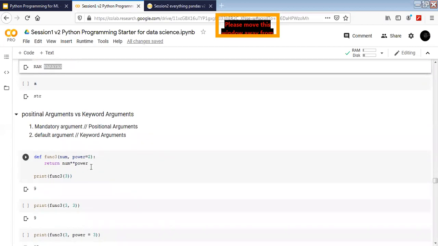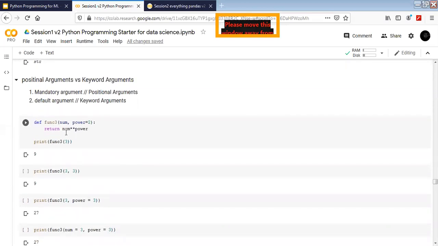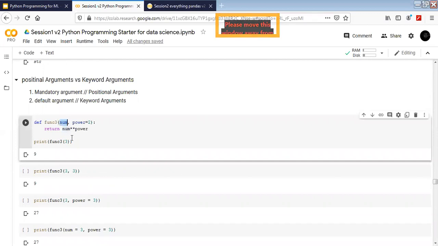Let's move to the arguments for functions. Functions are going to have two kinds of arguments. One is the positional argument, which is a mandatory argument, and then there is the default argument or keyword argument. Here you can see that I have defined function func3. It's going to take two parameters. First is the number, second one is power. See here, in front of power I have applied an equal sign and then 2.